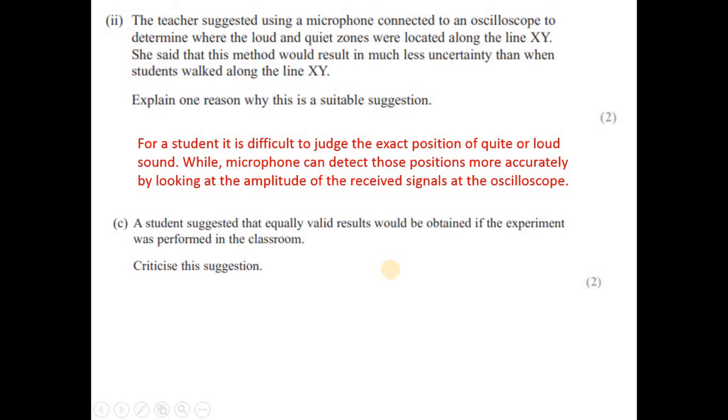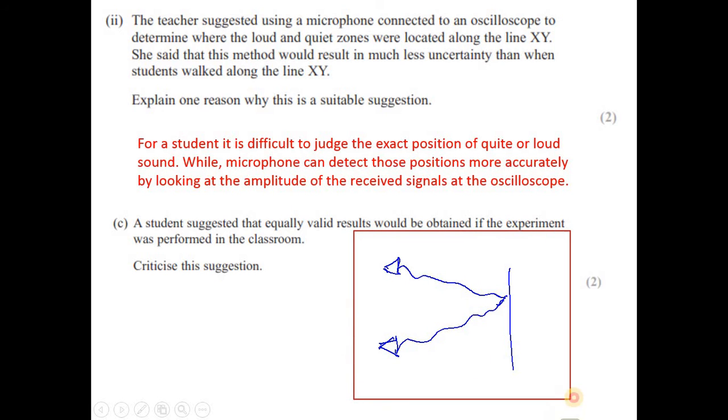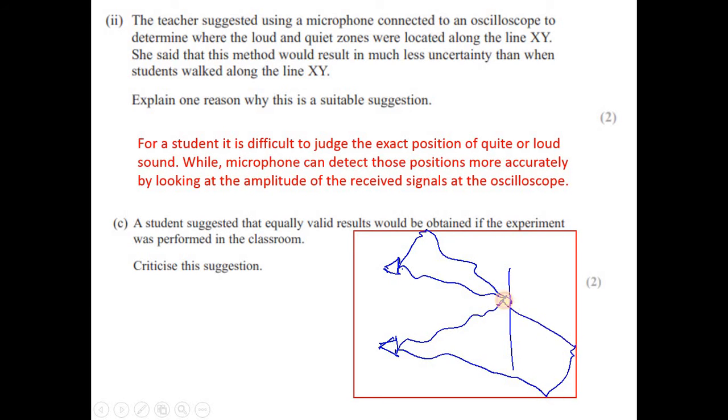If you are doing it like this, this is the source of sound in open space, so only two waves can reach from the source. But if you are using a room, some waves might reach after reflecting, something like this.